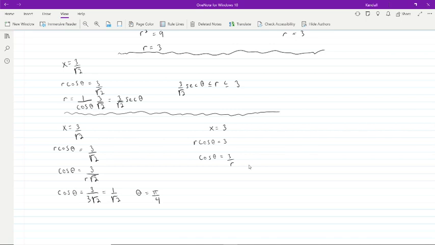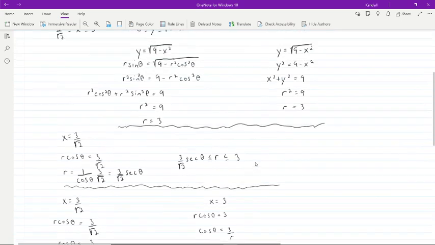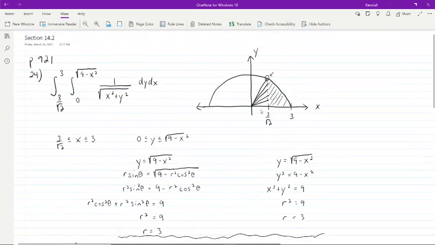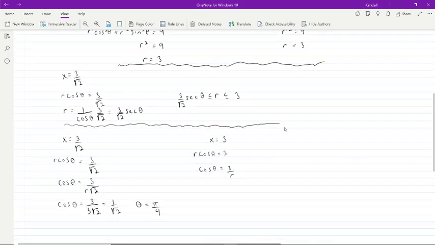When we're looking at x equals 3, we're at this point right here. And what is our r at that particular point? Our r is 3. So that's why we plug in 3 right there.